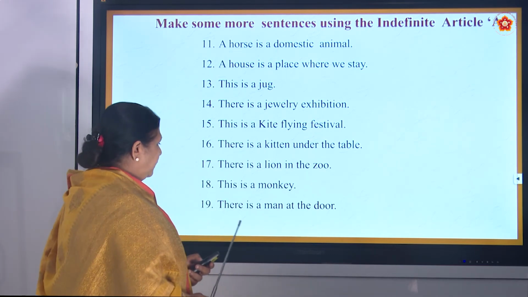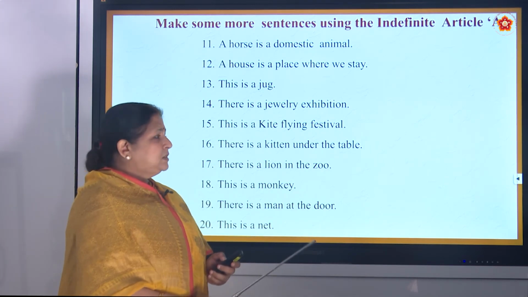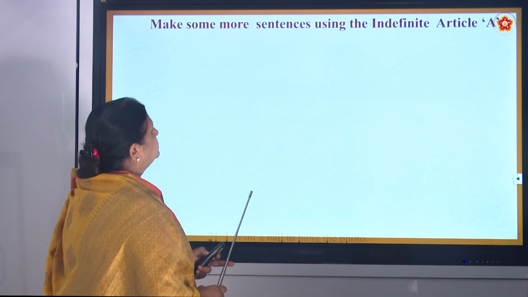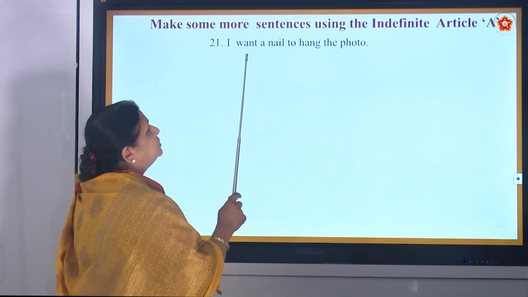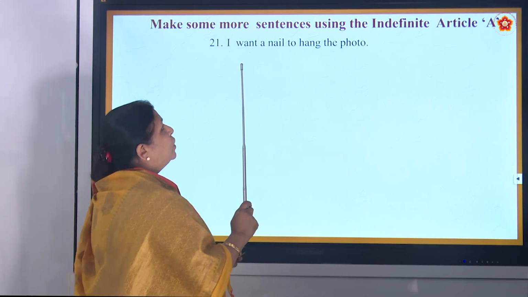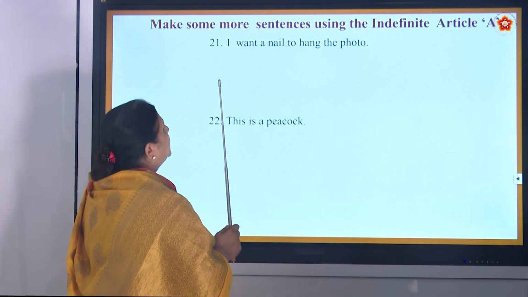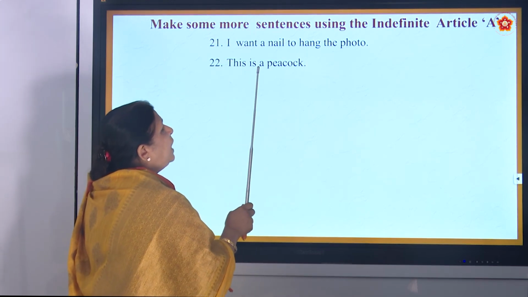Yes, very good. Okay, this is a net. I want a nail to hang the photo. See? Yes, this is a peacock.